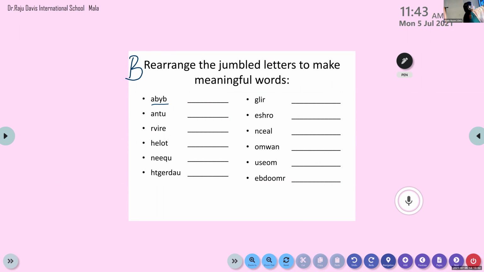B-A-B-Y. Yes, very good. Baby. Here in this word, children, the speciality of this word is it has 2 syllables. Sometimes Y is also considered as a vowel. A-E-I-O-U and sometimes Y. Here Y is also considered as a vowel. So it is a 2-syllable word. Have you understood? So baby.